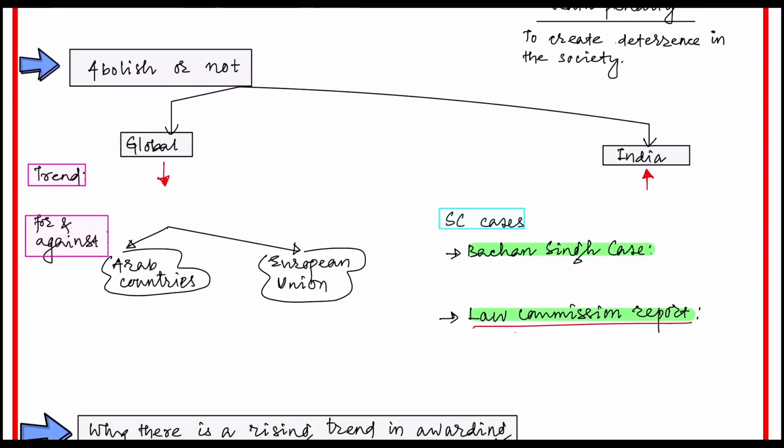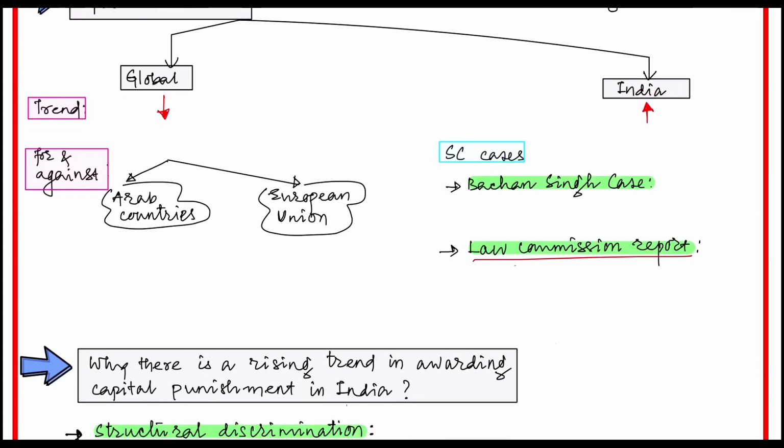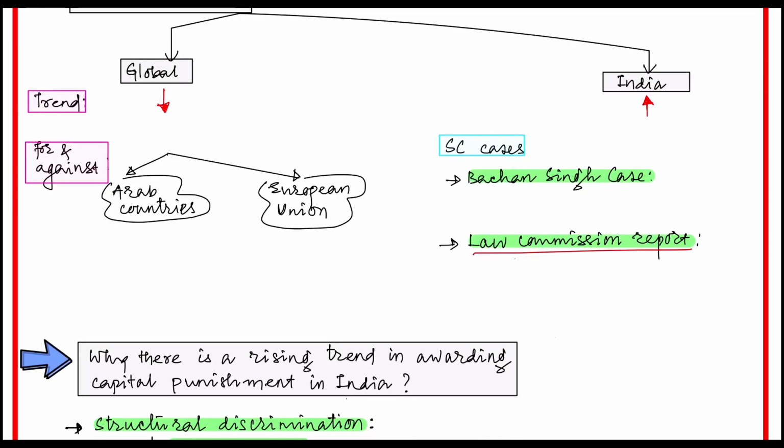If we look at the global level, the trend is that the awarding of the death penalty is decreasing, while in India the awarding of the death penalty is increasing. Whether there should be a death penalty or not, there is a debate, and the world has been divided into two groups.